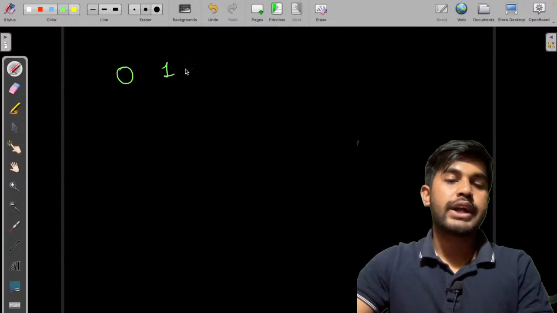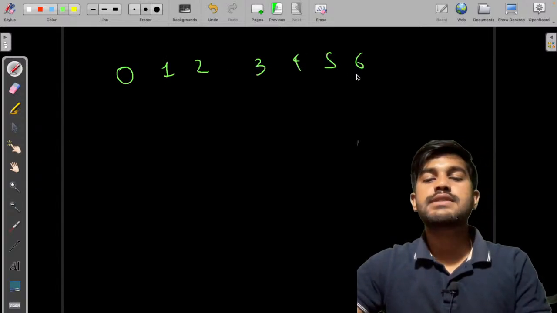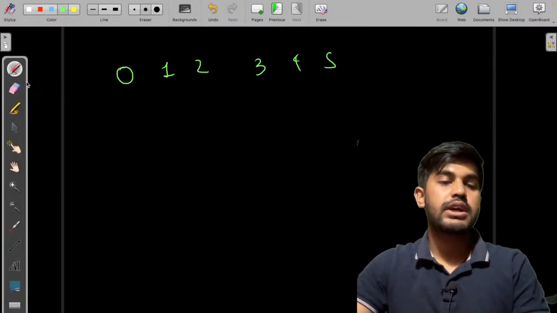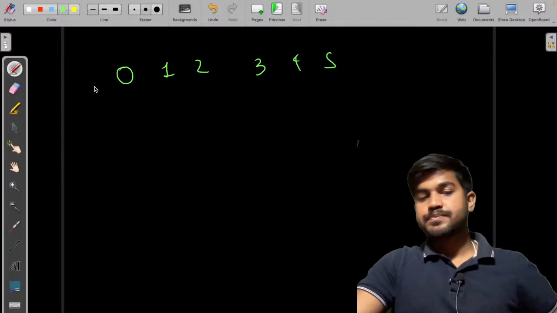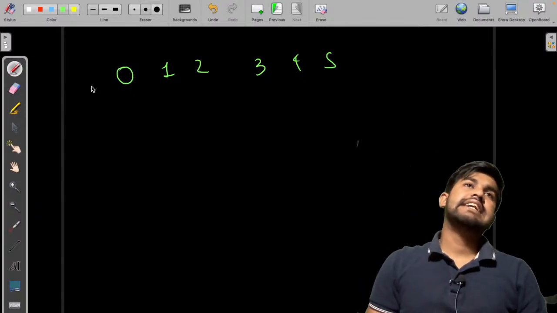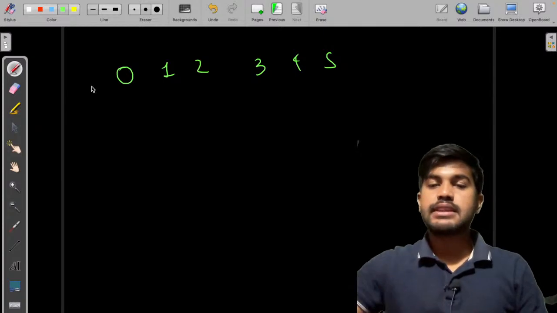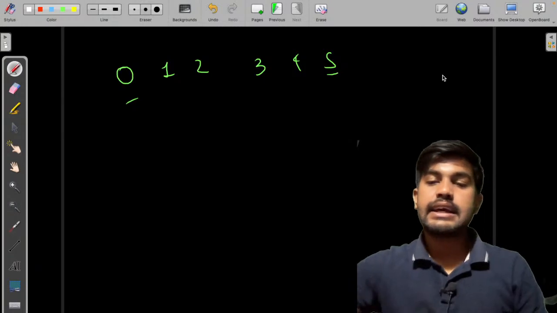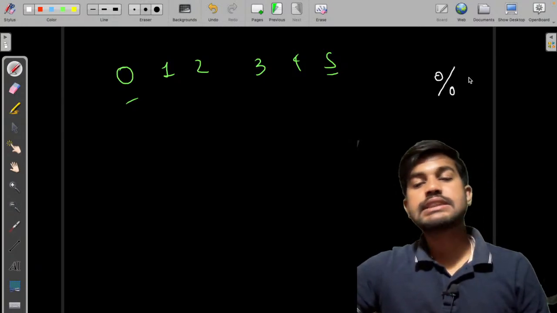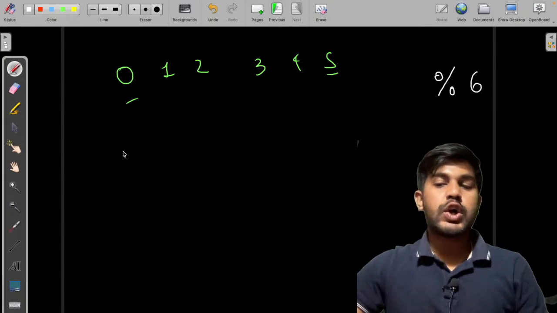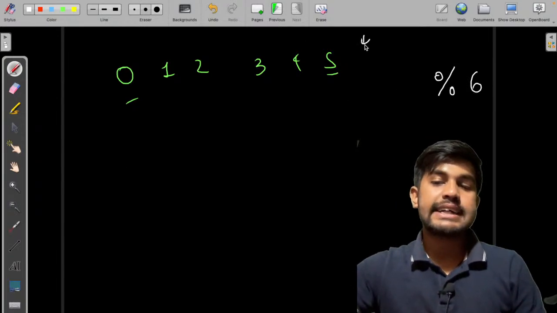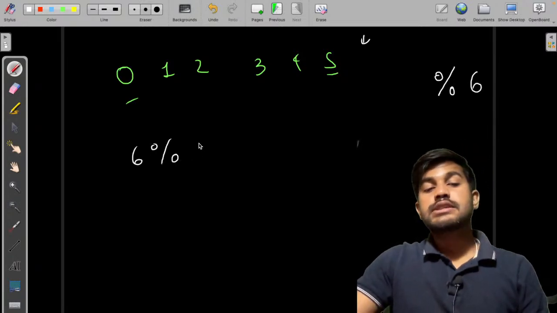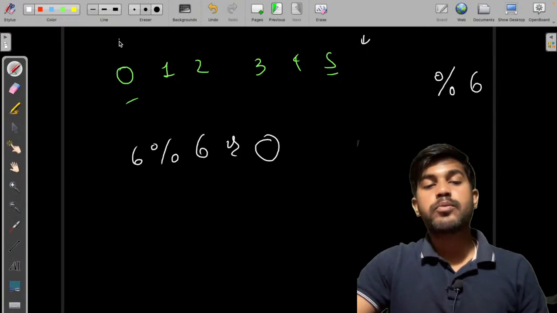Suppose this is 0, 1, 2, 3, 4, 5, and this is the circular array. Let's make it 6 elements only. Now suppose I want to consider the elements after this. What I can do is take the modulo of the size of the array, that is 6. So if I give the index 6, 6 modulo 6 is 0 and this would be pointing to here.